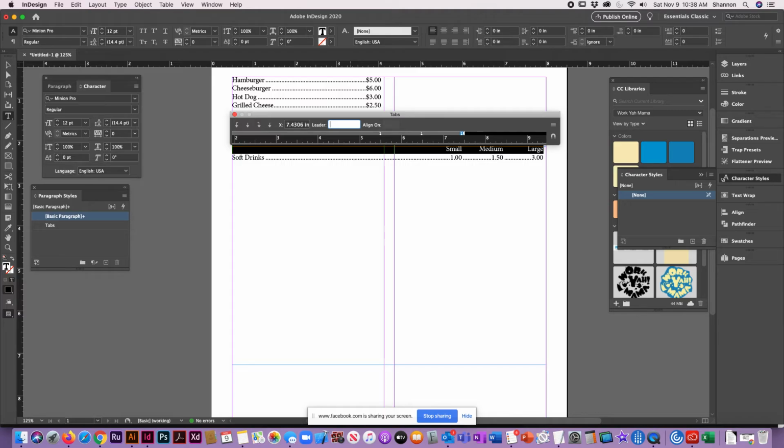Now, you could even do something on the top line if you wanted to, where you could center these tabs over the amount. So you could click and do a center and manually center it over the middle.